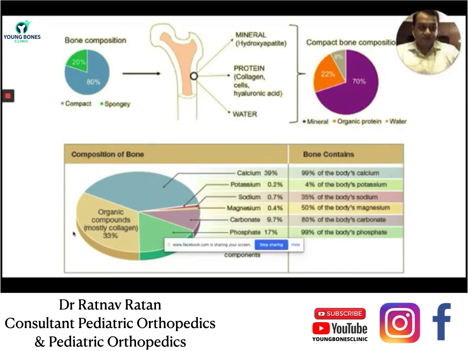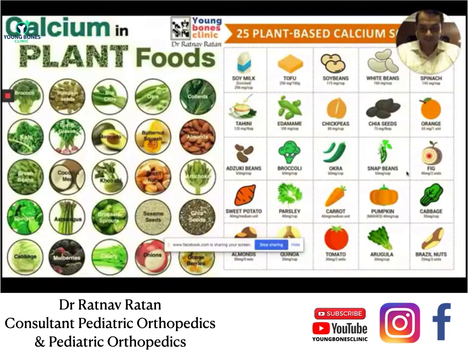Now there are cells in the bones that continuously resorb old bone and make new bone. The proper bone cycle is maintained by these cells, which both eat bone and deposit bone. So it's a dynamic process. The bone is a living structure. Whenever it breaks, it unites because it has vessels in it, blood flow in it, nerves within the bone, and a lining on the bone called the periosteum, which is very strong in children. So that makes it a very dynamic structure.